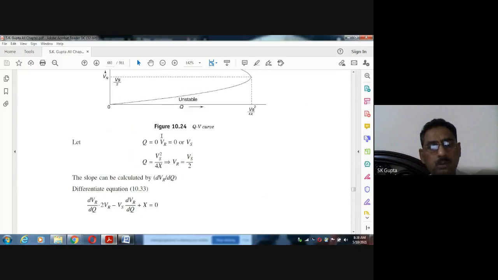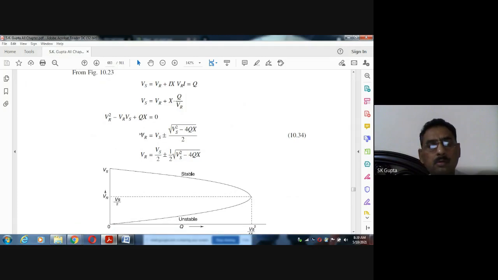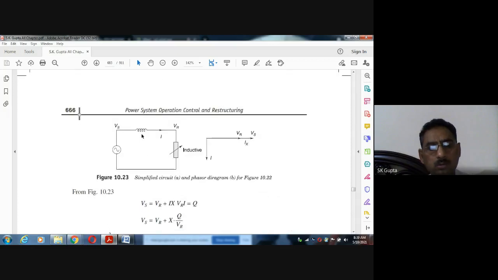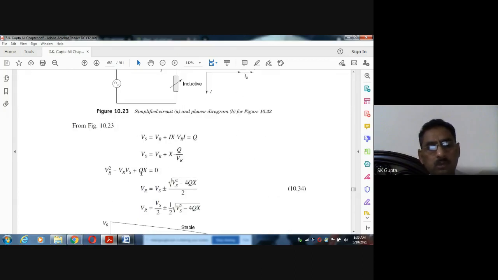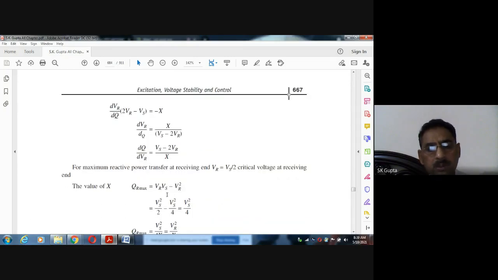You see in this equation again. If you see this equation here, first of all write this Q. This Q is equal to, from here, Q is equal to V_R by X times something, divided by VR square minus Z divided by X. It will be divided by X, and then putting this value VR is equal to Vs by 2 here.